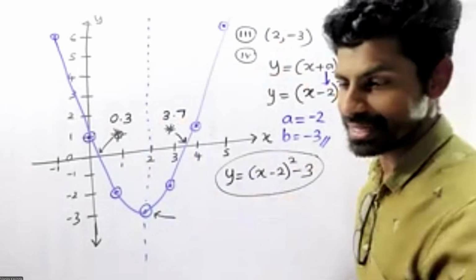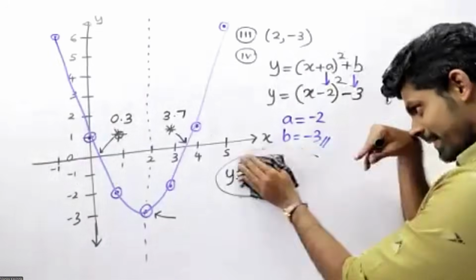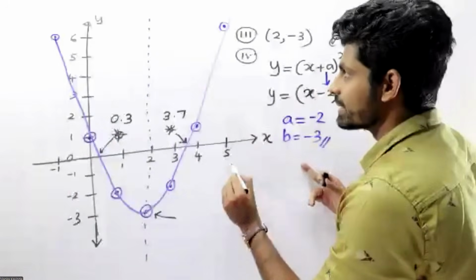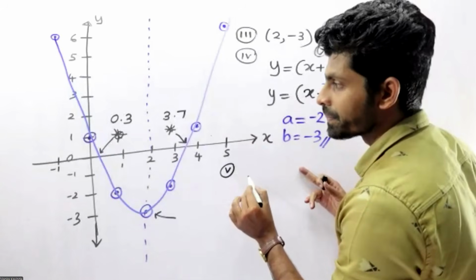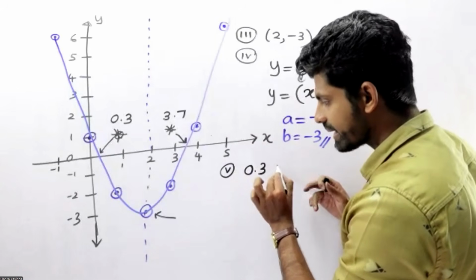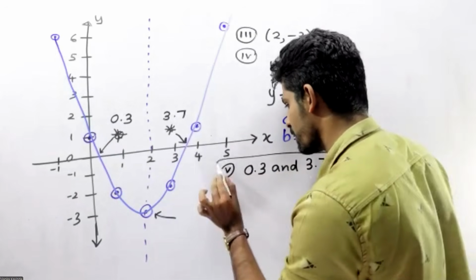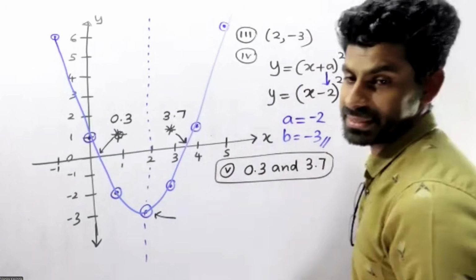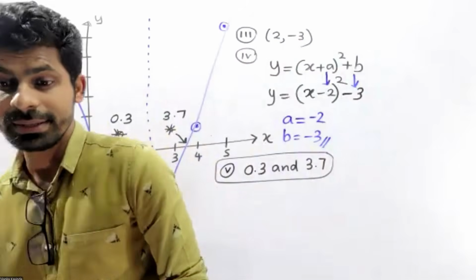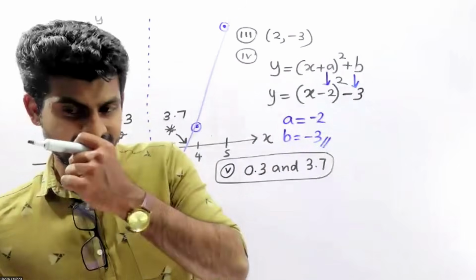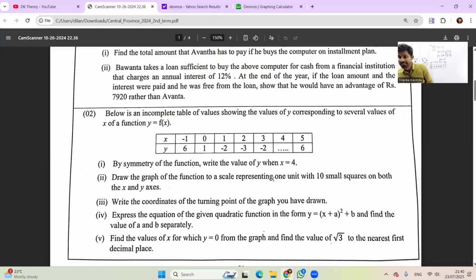So what are the root values? For question number 5, the roots are 0.3 and 3.7. Right, children? Okay. Then we can quickly move to the next one. So what is the answer?